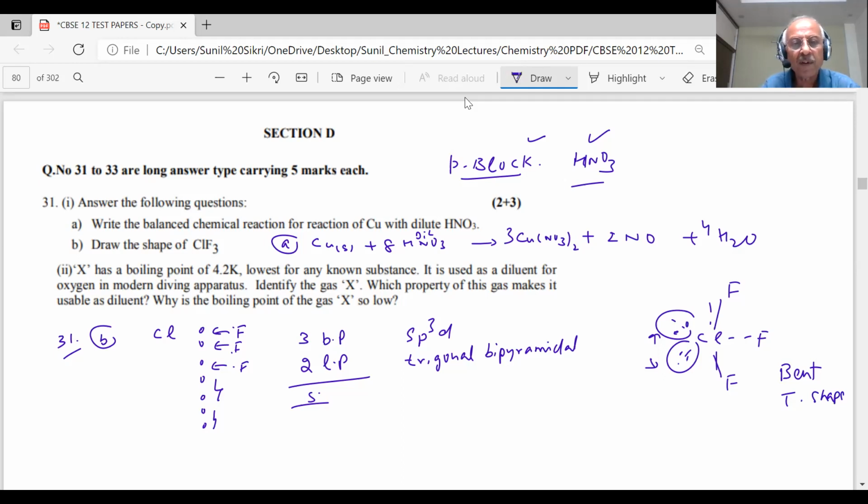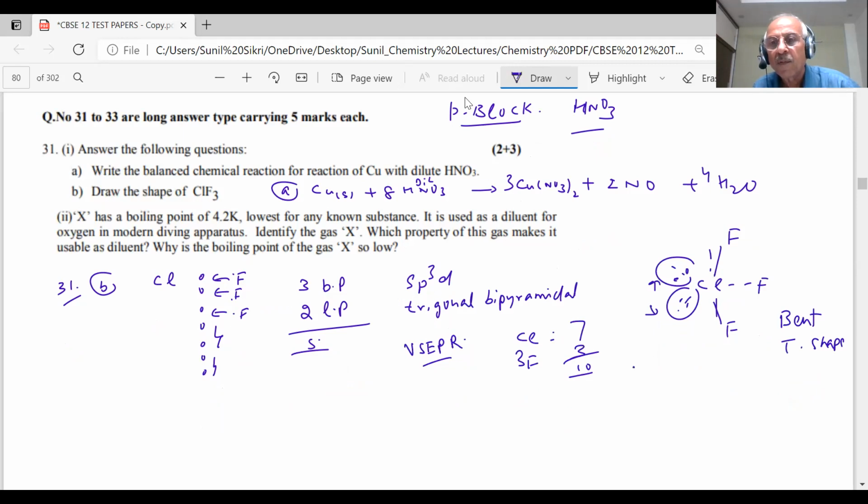If you use the VSEPR theory, then chlorine has how many electrons, student? 7. 3 fluorines give 3, total 10. 5 pairs of electrons. Out of this, there are 3 bond pairs and 2 lone pairs.